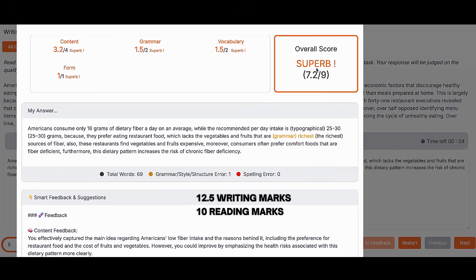I repeat, 12.5 marks in writing. This 9 is equivalent to 12.5 marks in writing and around 10 marks in reading. So one perfect answer can bring you around 20 to 23 marks. And you are getting a very, very crucial reading score of 10 marks for writing the perfect answer.